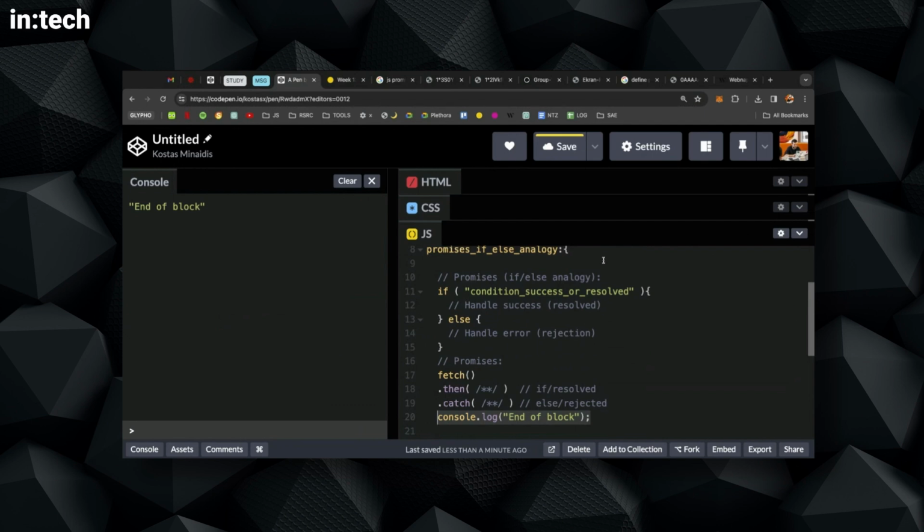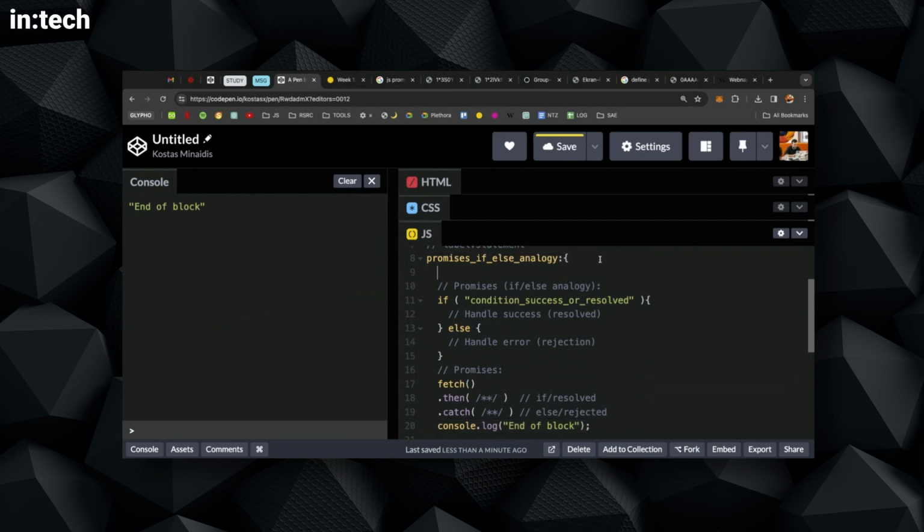If something bad happens, if I put an undefined variable here, the code will break. A is not defined, so I will never reach the end of the code block. I will never reach line 20. So console log end of block reminds me that everything successfully executed until the end.